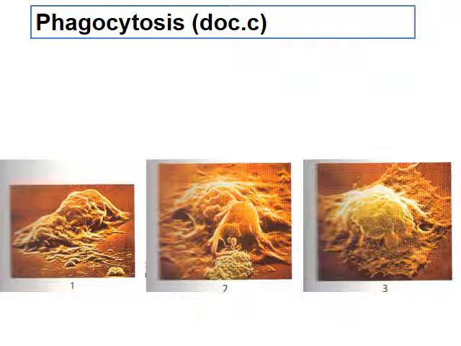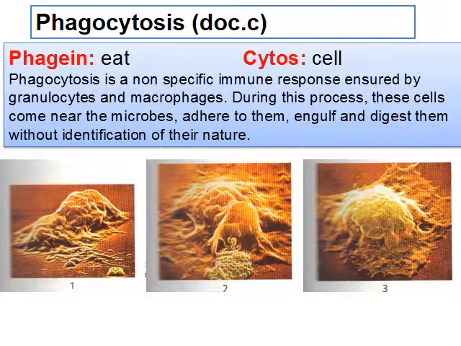The definition of phagocytosis. What is phagocytosis? Phagon means to eat. Cytose is the cell. Phagocytosis is eating other cells. It's the non-specific immune response ensured mainly by granulocytes and macrophages. They have phagocytic ability. These cells come near the microbe, adhere to it, engulf, and digest.